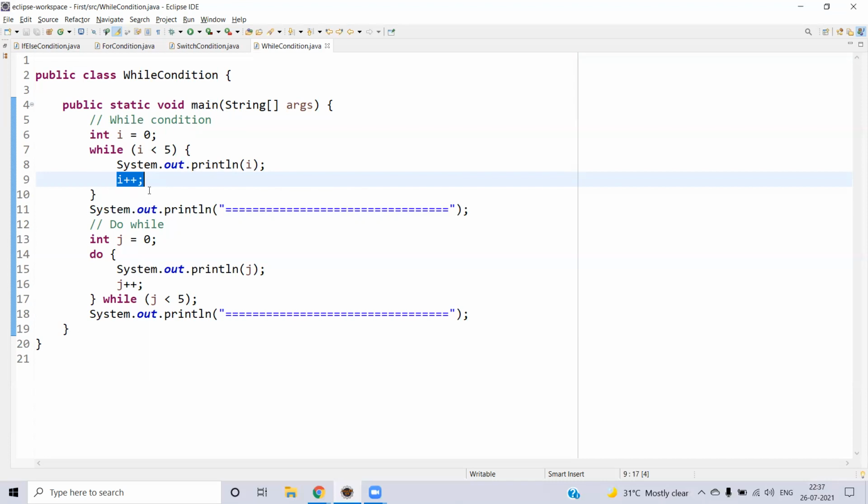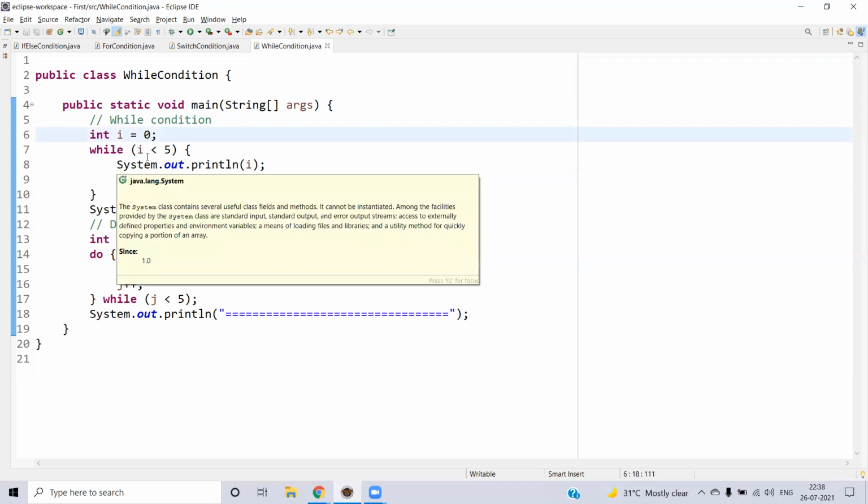Just for demo purposes, we are making the increment here, and we will be incrementing every time. It will reach the value 4, and that time also it will be executed. When it reaches 5, less than 5 becomes false, then it will come out of the while loop. So in a while loop, you may have a situation where, in the starting state itself, the condition is false.